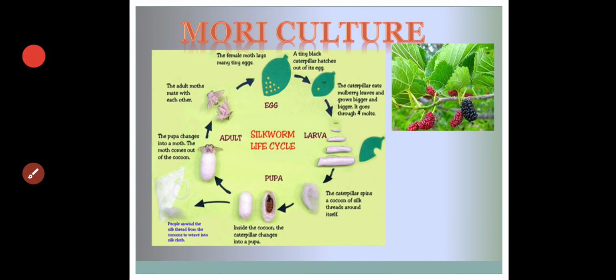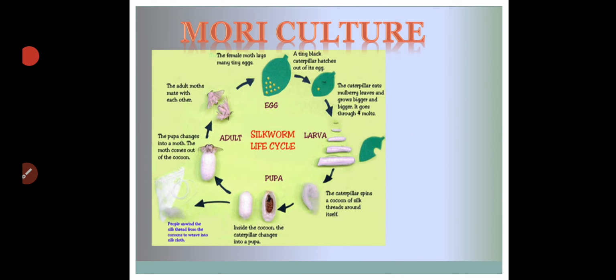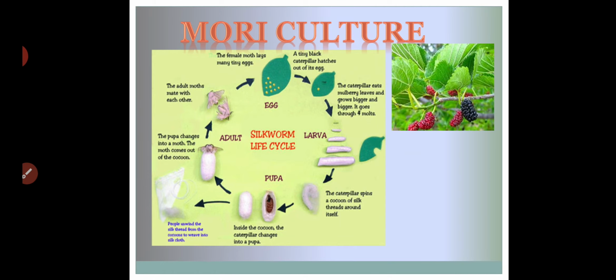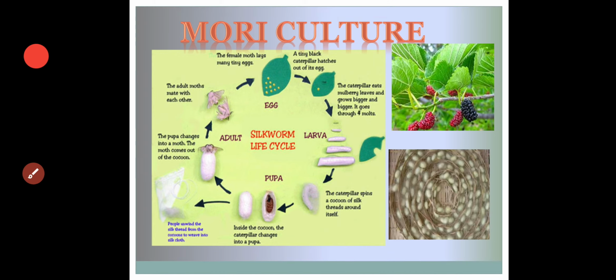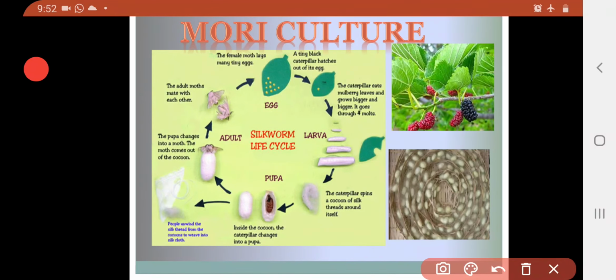This is a mulberry fruit. I wish you all ate these fruits, right? They are called mulberry fruits. See how the cocoons are cultivated here. You can see the bamboo sticks here. The bamboos are stretched out like this, and the cocoons are prepared here. With this we can say it is the method of moriculture. Thank you.